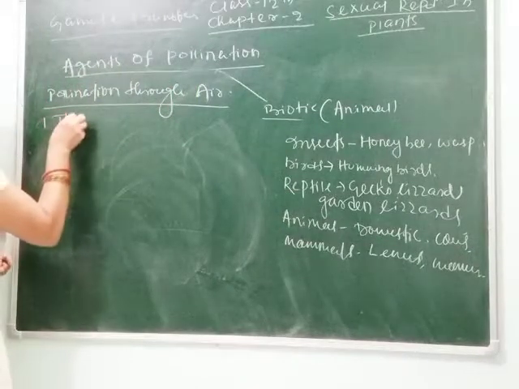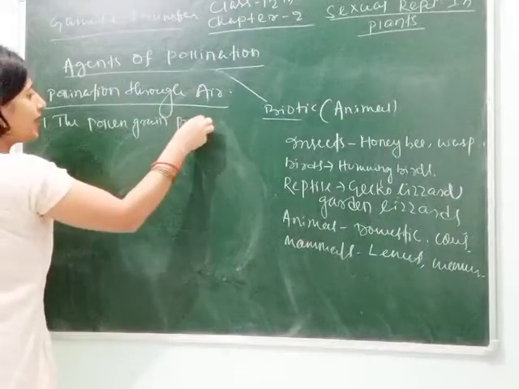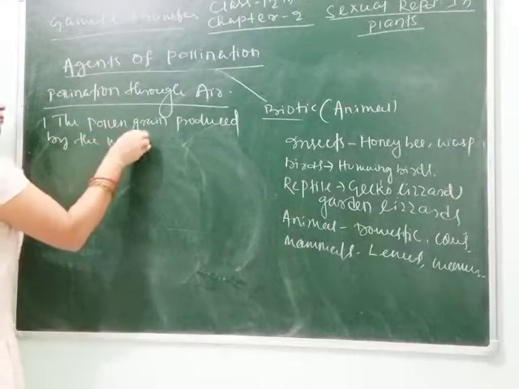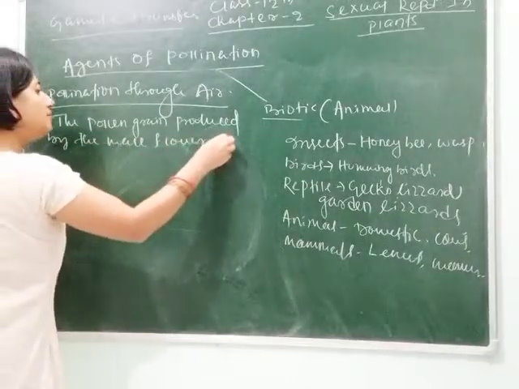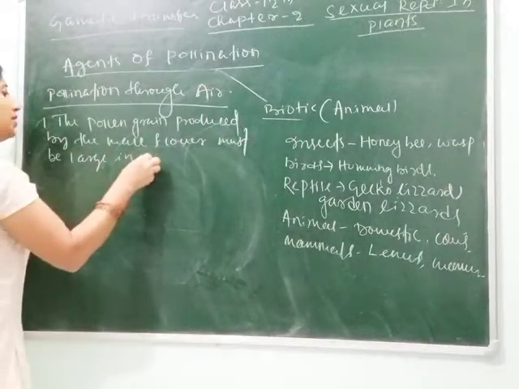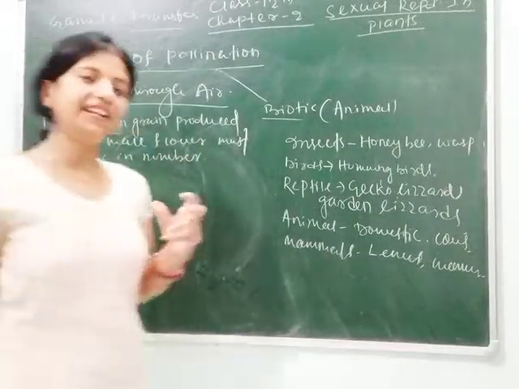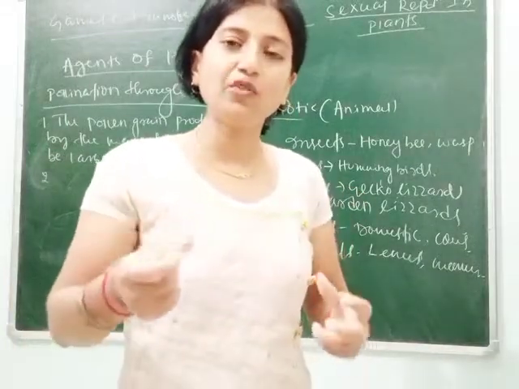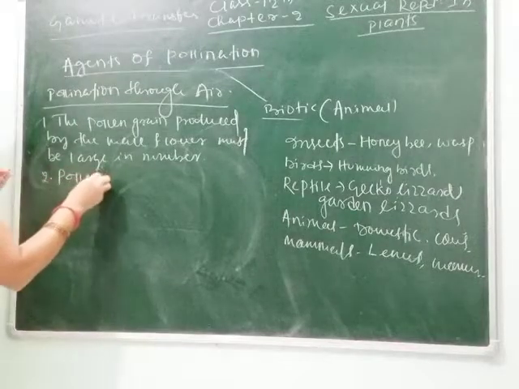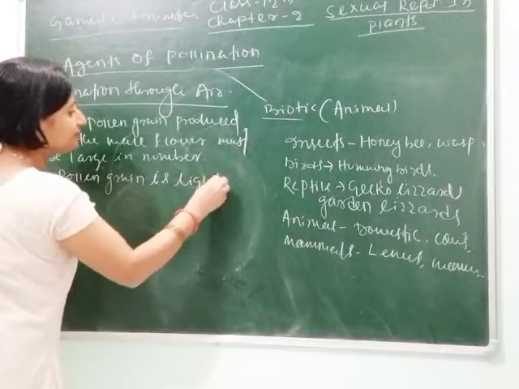Point 1. The pollen grain produced by the male flower must be large in number. Clear students? Second one, as the pollinating agent is air, the pollen grain needs to be lighter in weight.